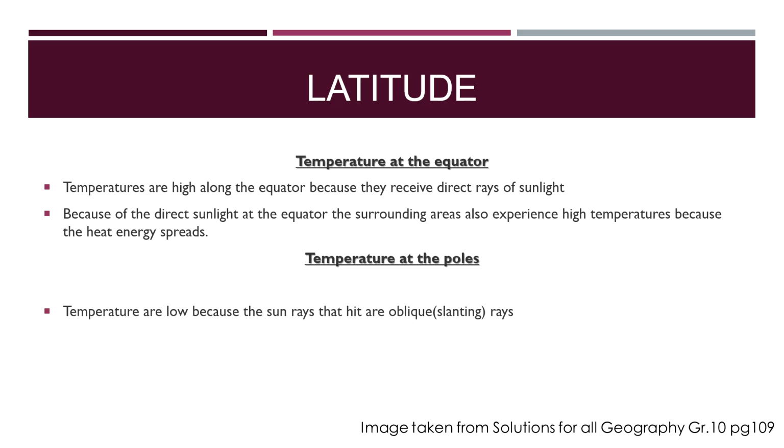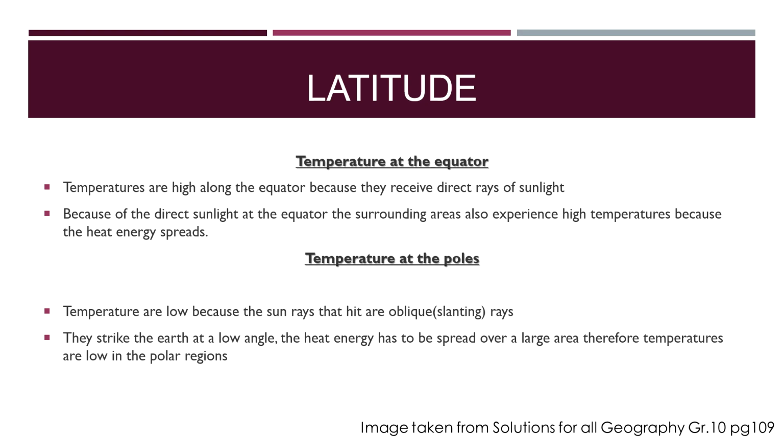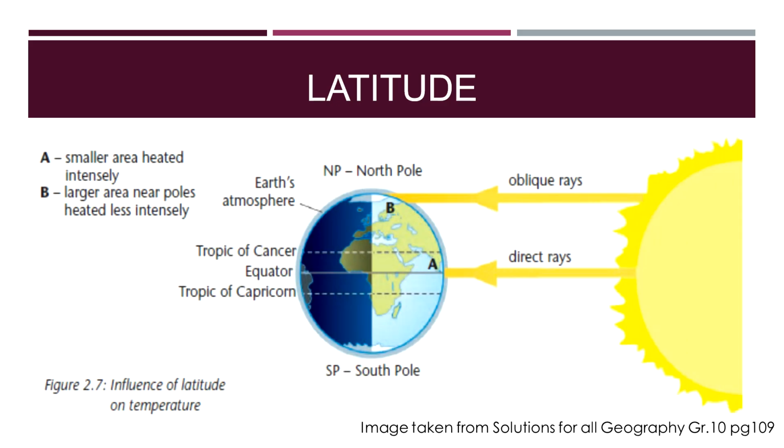Now the temperature at the poles are low because the sun's rays that hit there are oblique. So it's not direct rays, it's coming in at an angle, it's slanting, it's oblique. It's not direct sunlight that is coming in. So they strike at a low angle. So the heat energy has to be spread over a much larger area. And therefore the temperatures are very low in the polar regions because of them being spread over such a large area.